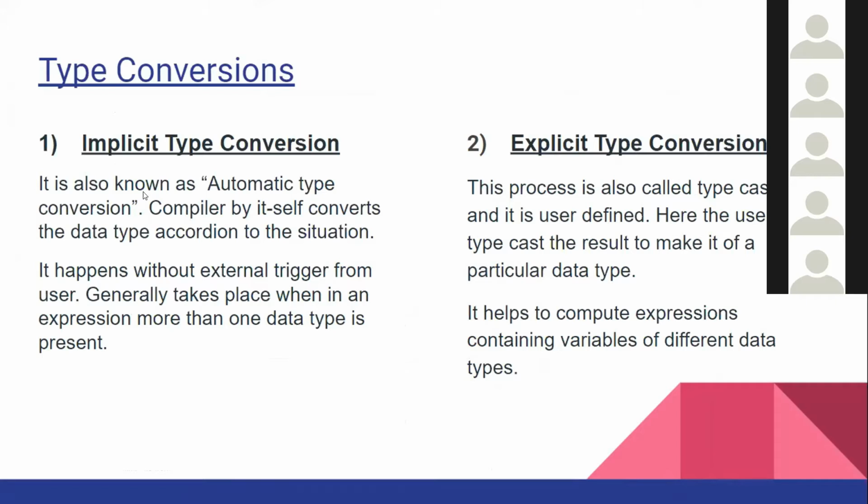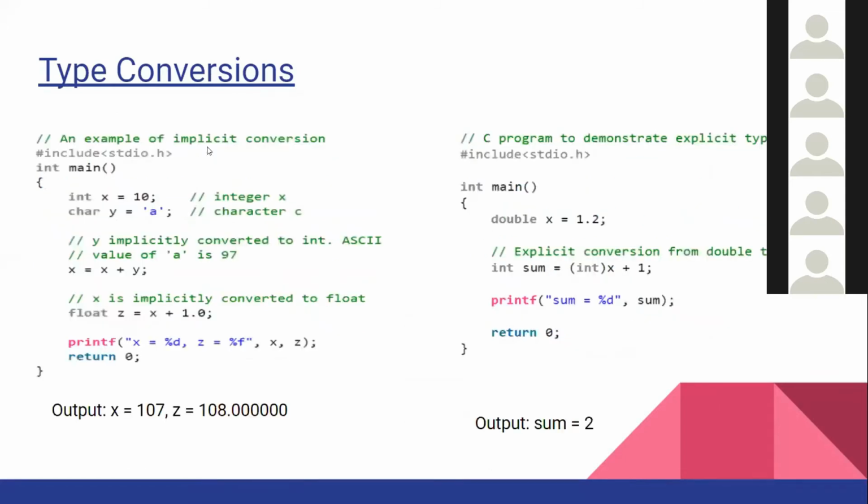So implicit means automatic type conversion. The compiler by itself converts the data type according to the situation. And in explicit, you have to define it if you want to convert some variable. So I'll take an example over here. Let's see implicit conversion. Here is a program on the left which is implicit and the other one is explicit. So we'll go with the left one.